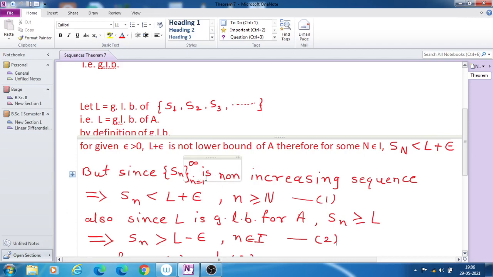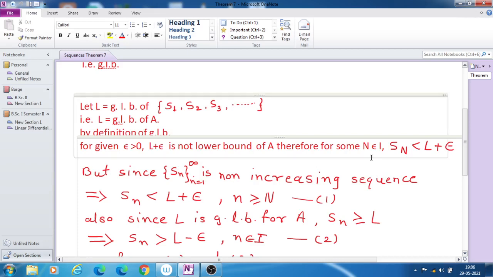From that definition we can say that for a given epsilon greater than 0, L plus epsilon, the value which is greater than L, is not a lower bound of A.